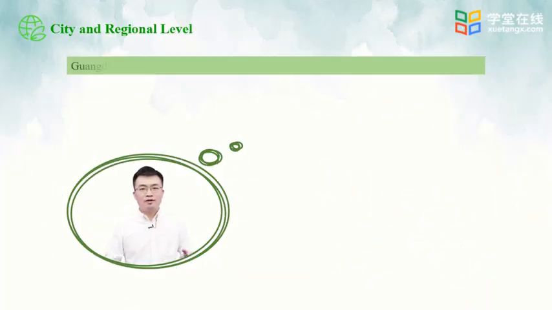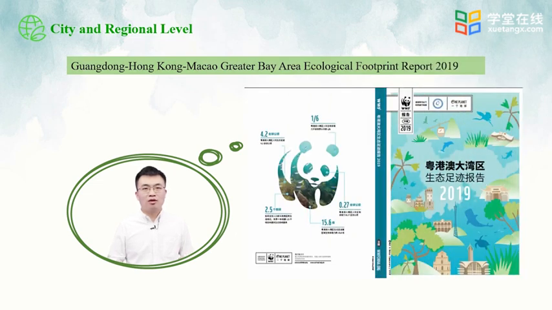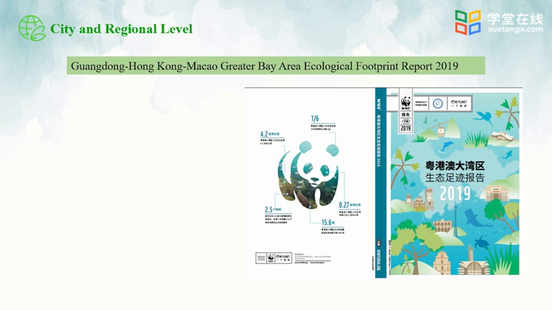We have introduced the research on national level. Let's talk about the reports at the urban and regional level. In this year, China issued an overall plan of Guangdong, Hong Kong, Macau, Greater Bay Area. The overall economic development must be underpinned by environment, so we have to pay attention to the ecological footprint of this region and its status of sustainable development.